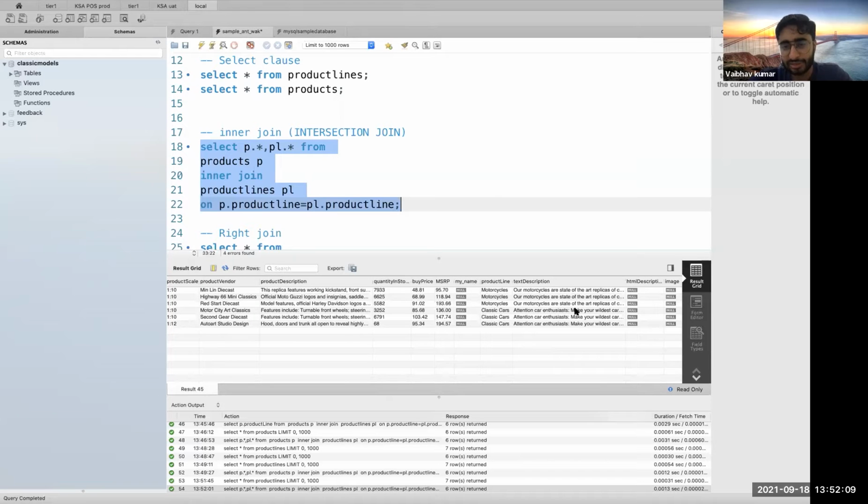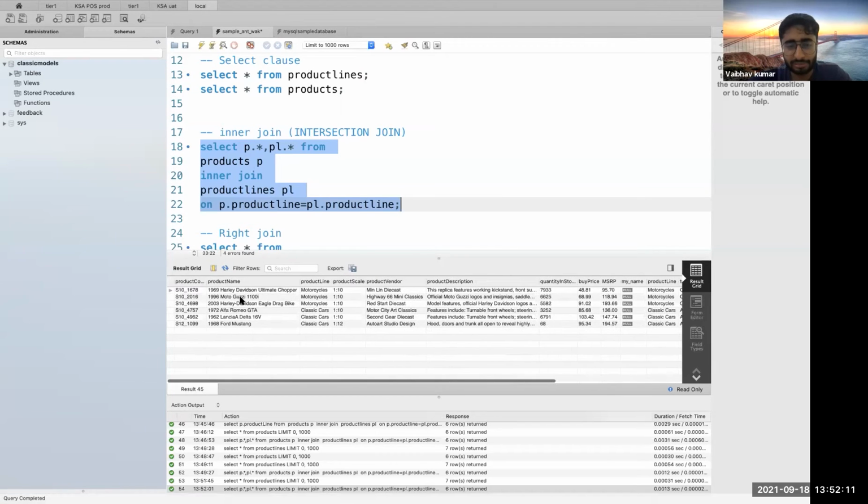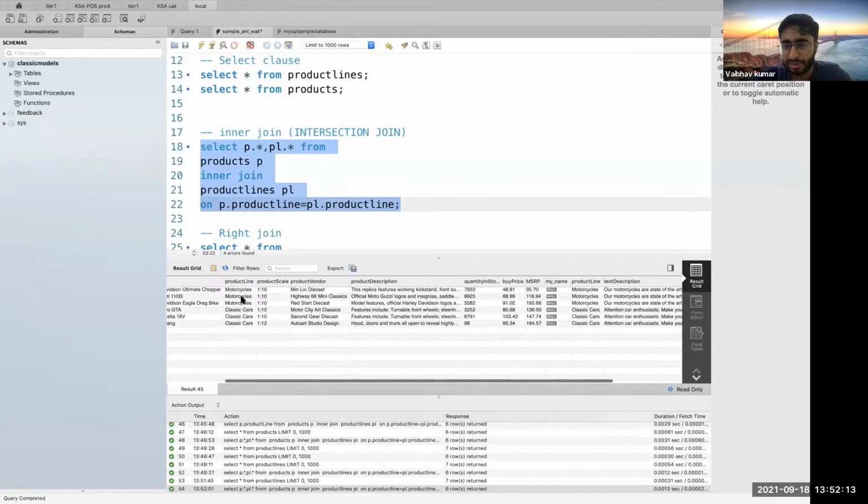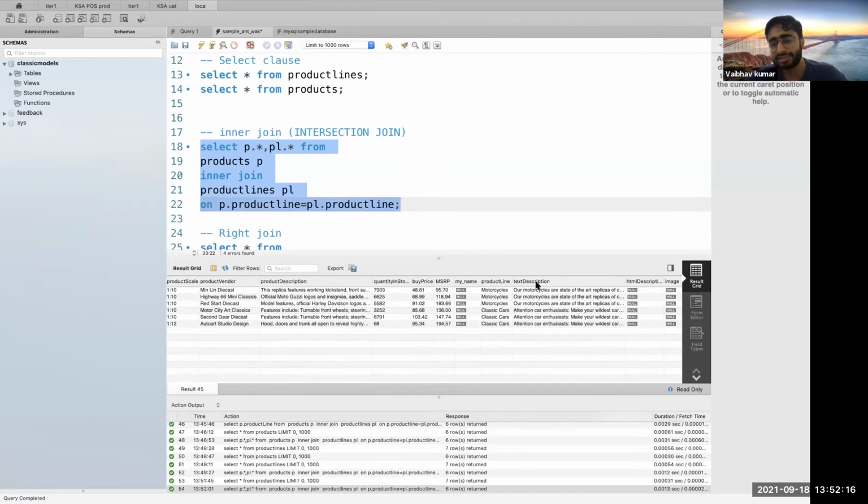You can see all the rows in the products table have a textual description attached to them. This is how you perform an inner join.